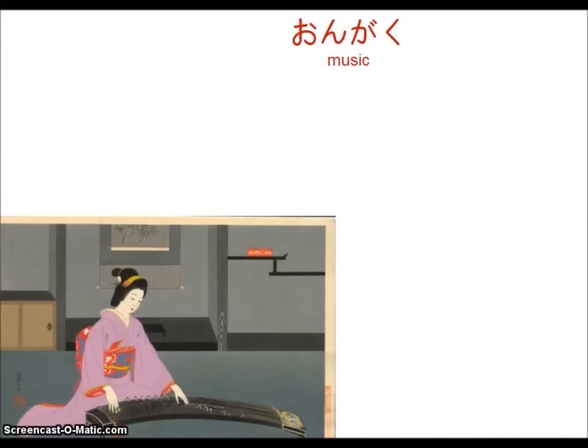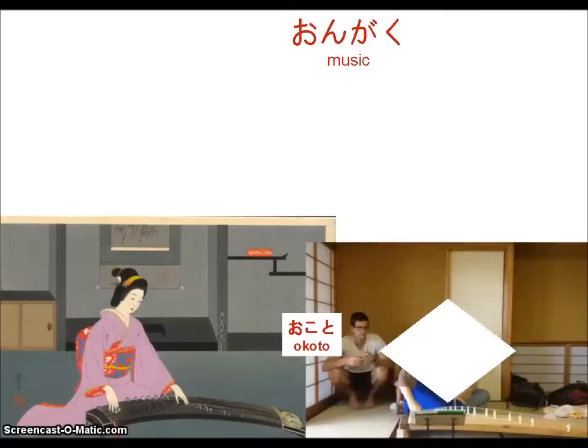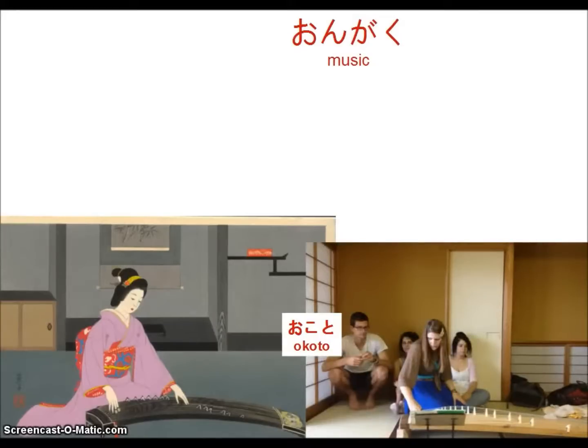Next we have ongaku, or music. And the picture here at the bottom is a woman playing a traditional Japanese harp known as the okoto, or sometimes just the koto in English. And it is like a harp in that it lays on the ground and you pluck the strings, and I've also had experience trying to learn how to play. I was actually pretty good at reading the music notes. It's just that the strings are very difficult to pluck because they're very hard and they're very taut.